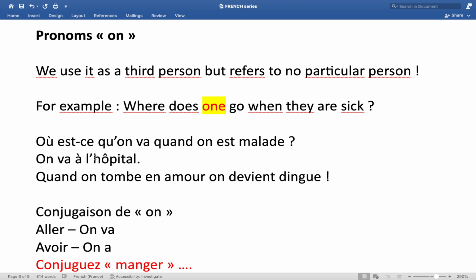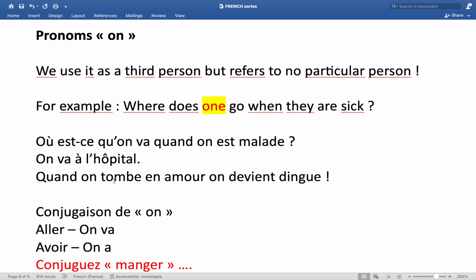On va à l'hôpital. One goes to the hospital. À l'hôpital means to the hospital. Va is from the verb aller, to go, which means one goes to the hospital. So you see how we have used the pronoun on. On va à l'hôpital. So where does one go when they're sick? They go to hospital, or one goes to hospital.